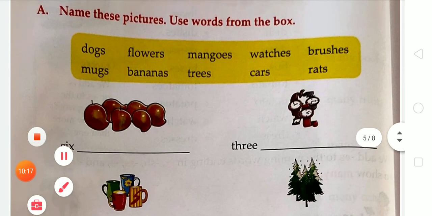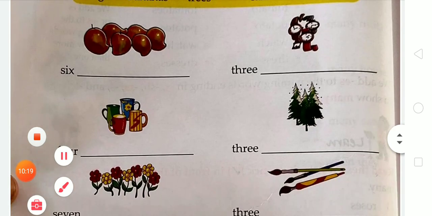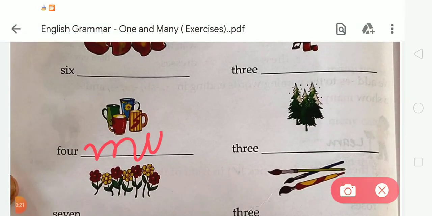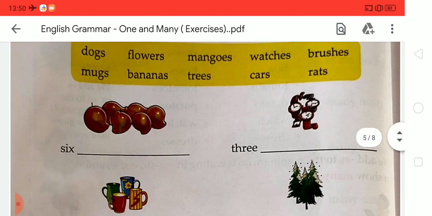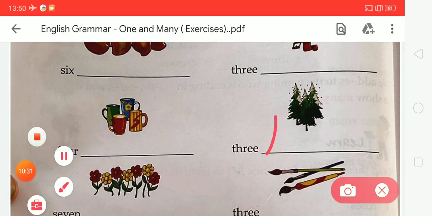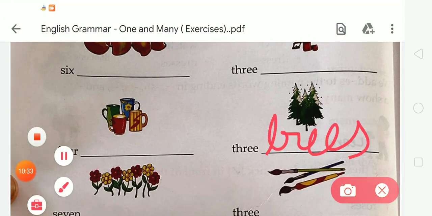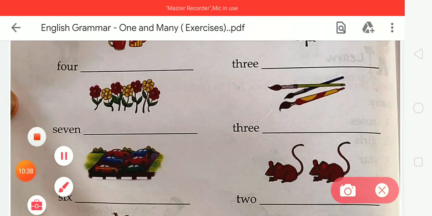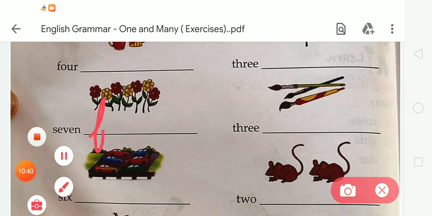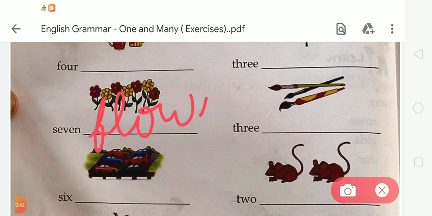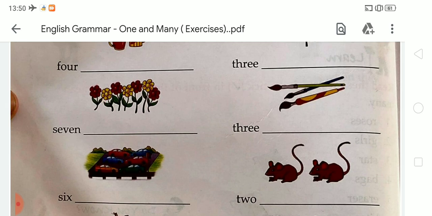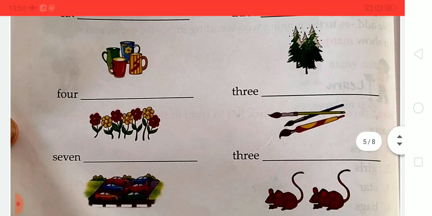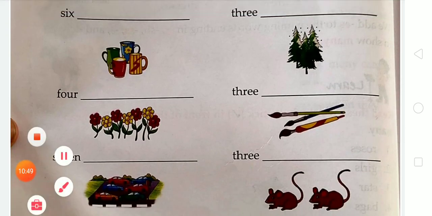Now there is 4, so that is mugs. So we have to write here mugs. What is the spelling of mugs? M-U-G-S, mugs. Okay. Now the next is 3. What is this? So these are trees. So we have to write here trees. What is the spelling of trees? T-R-E-E-S, trees. Okay. Now the next 7. What is this? These are flowers. So we have to write here flowers. F-L-O-W-E-R-S, flowers. Now the next is brush. So there are a total of 3 brushes.